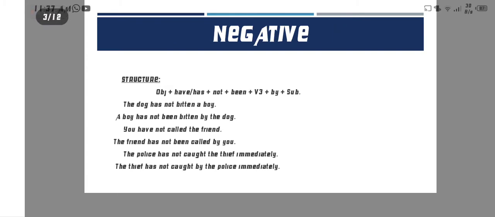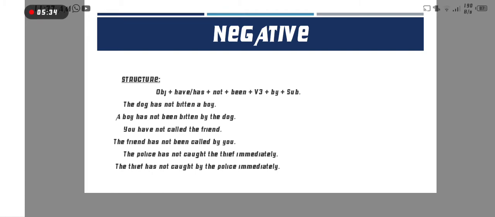Now negative. How can we make a negative sentence? For the negative sentence, as you know, we always put not after the helping verb. It has the same structure as the affirmative sentence. First object, have and has, then not, been, verb third form, and then by, and the last one is the subject.